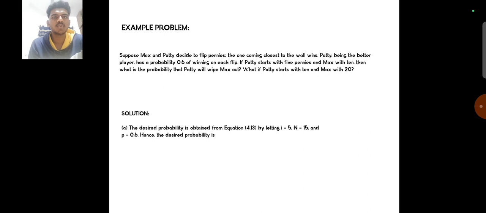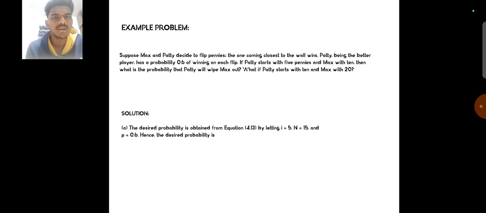Example problem. Suppose Max and Patty decide to flip pennies. The one coming closest to the wall wins. Patty, being the better player, has a probability 0.6 of winning each flip. If Patty starts with 5 pennies and Max with 10, then what is the probability that Patty will win, wiping Max out? What if Patty starts with 10 and Max with 20?